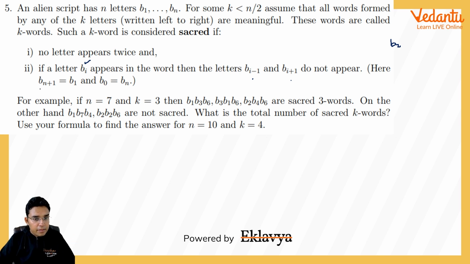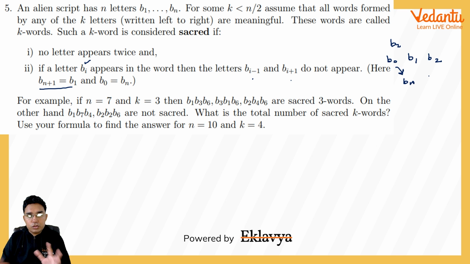Okay, and here they have called Bn plus 1 as B1. This is given because for B1 my next letter will be B2, and before this will be B0, and B0 we will be taking as Bn. So for B1 it is also having two neighbors, one is B2, one is Bn. Similarly, Bn plus 1 is B1. This will be useful for Bn, whose neighbor before it will be Bn minus 1. Its next neighbor would be Bn plus 1, and Bn plus 1 is actually B1 here.